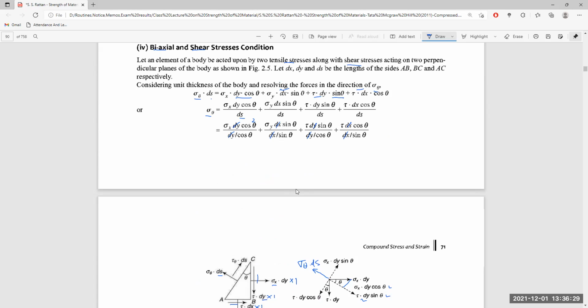Sin theta will go up and become sin square theta. This cos theta will go up and will become sin theta cos theta, and this is also sin theta cos theta. So the equation will take this particular form.